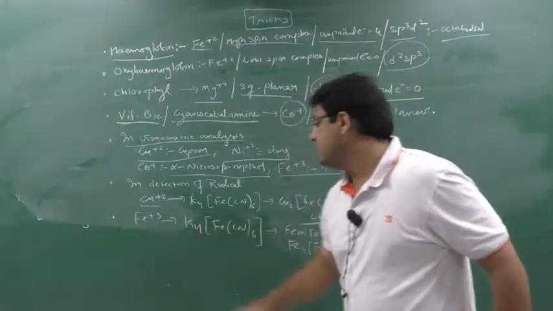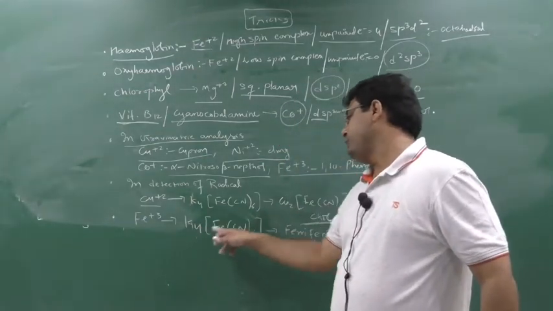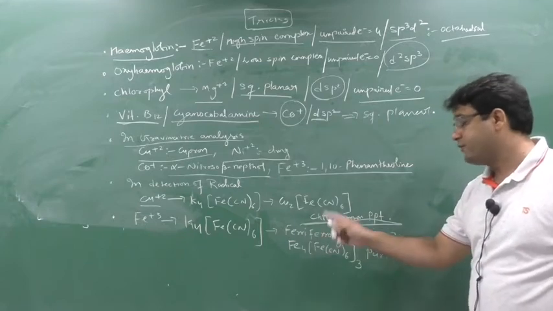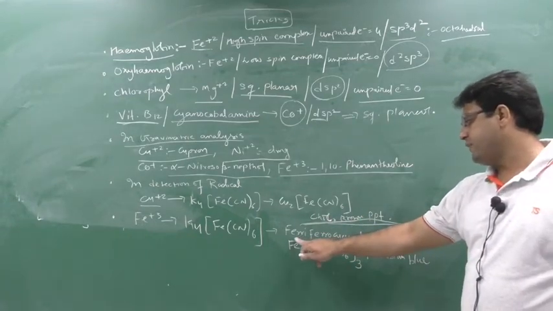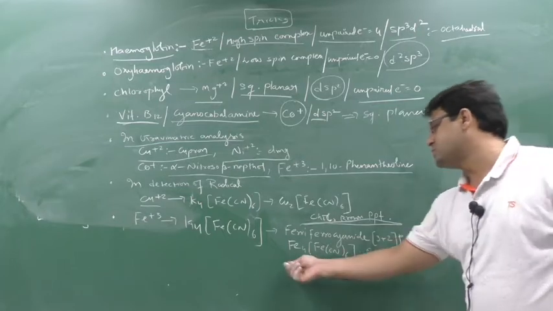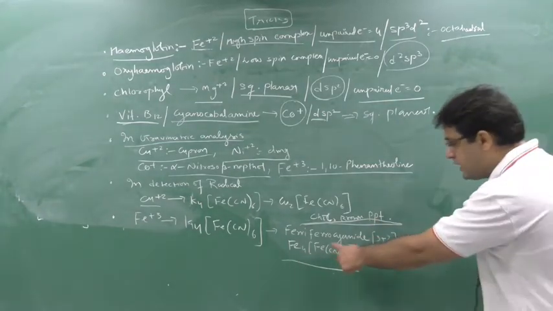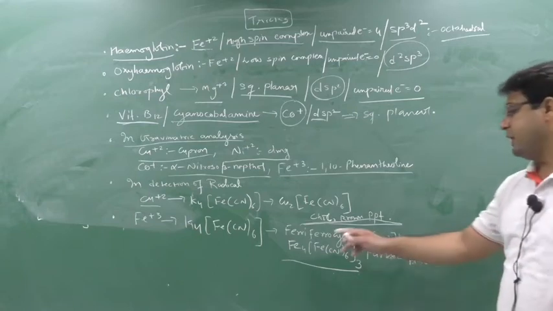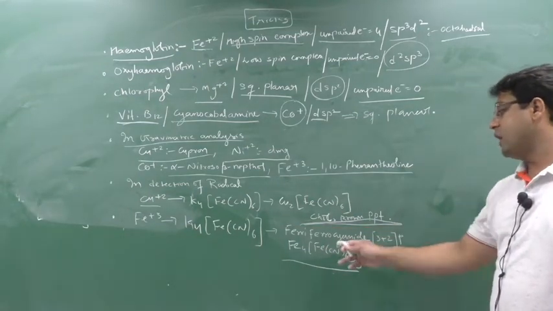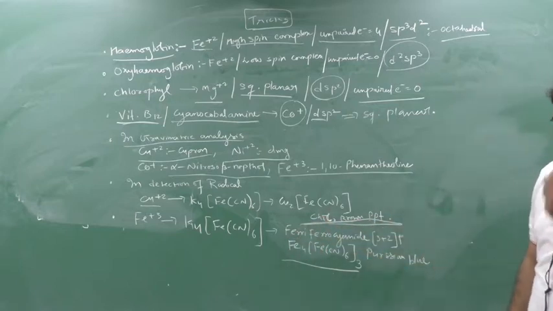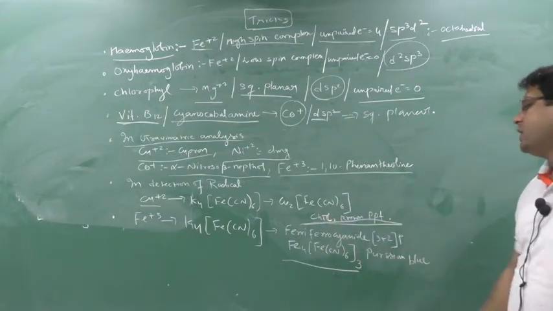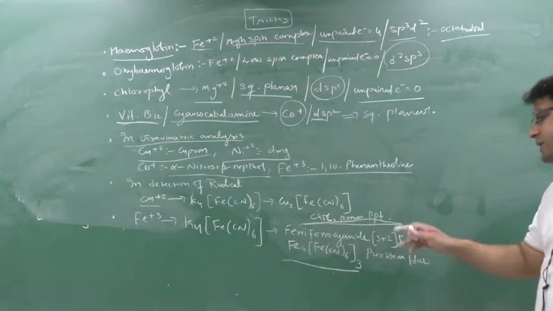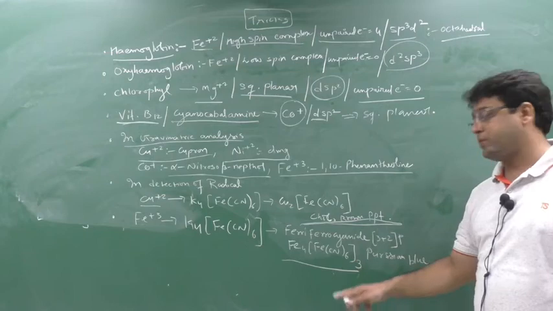For Fe+3 also we are reacting with potassium ferrocyanide, and it will form a compound known as ferric ferrocyanide. First you should say ferric, then you should say ferrocyanide. This is the formula, Fe4[Fe(CN)6]3. Many times questions ask what is the oxidation number of Fe outside the coordination sphere and what is the oxidation number of Fe inside the coordination sphere. Outside the coordination sphere the oxidation number of Fe is +3, and inside the coordination sphere it is +2.